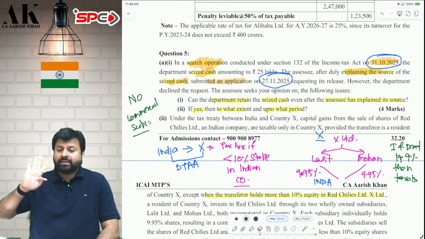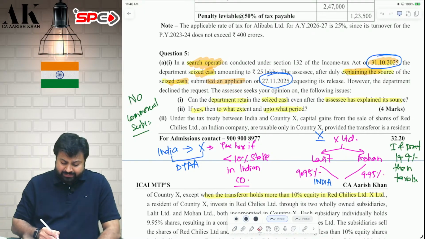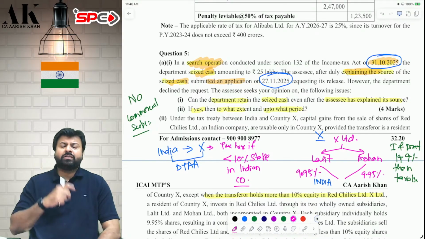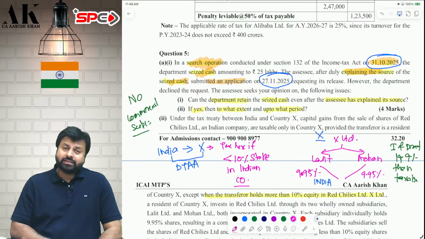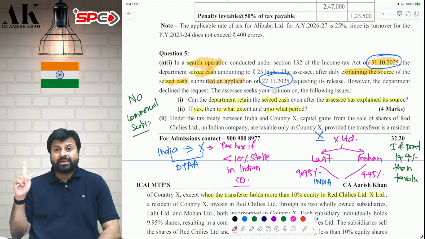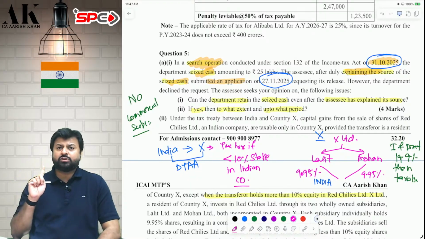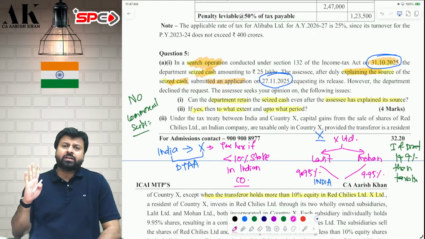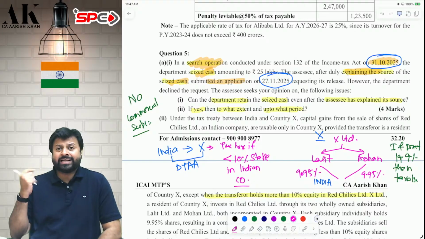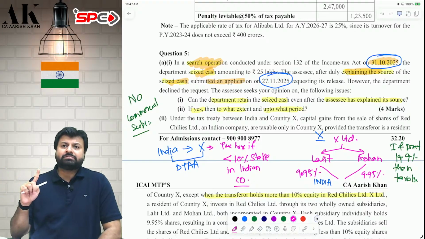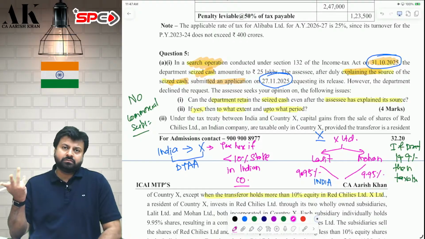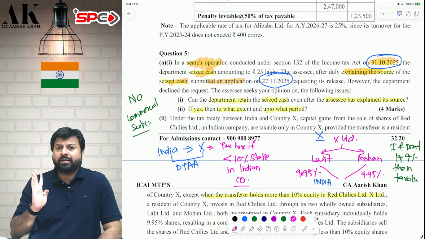Existing liability he will take. He is not going to completely give you back. He will take the existing liability and the rest of the amount he will give you back, provided you are able to satisfy the assessing officer. If the assessing officer is not satisfied with your explanation, then he will reject your application. It is not mandatory that he will always accept. If he accepts, he will return. If he rejects, then nothing can happen. Then wait for the assessment to complete.